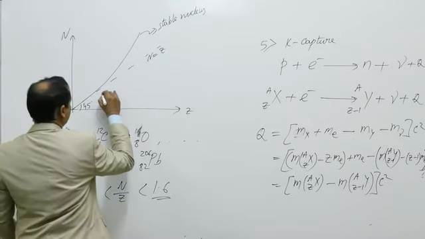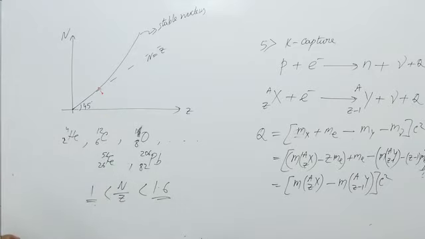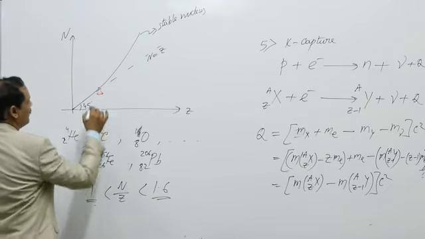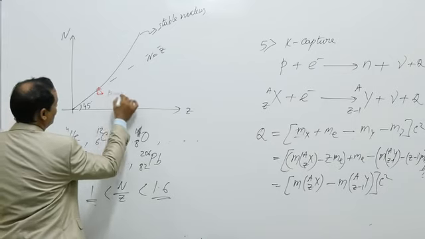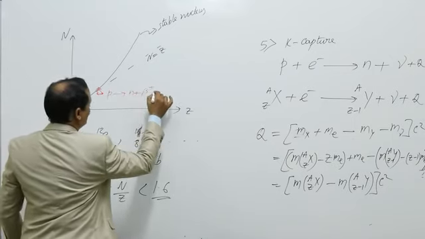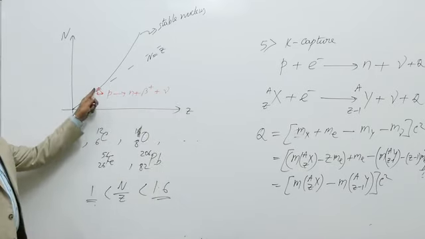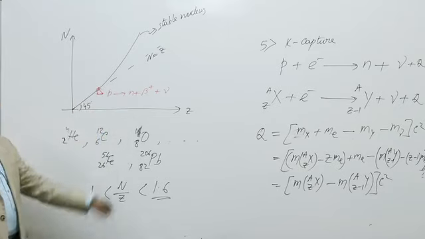If the ratio is less, suppose some element has Z in higher number in comparison to the number of neutrons, to become stable it has to decrease the number of protons and increase the number of neutrons. That is, the proton will get converted to a neutron. Such elements will do beta plus decay. It will reduce protons and increase neutrons to come to the stable line, so they are beta active.